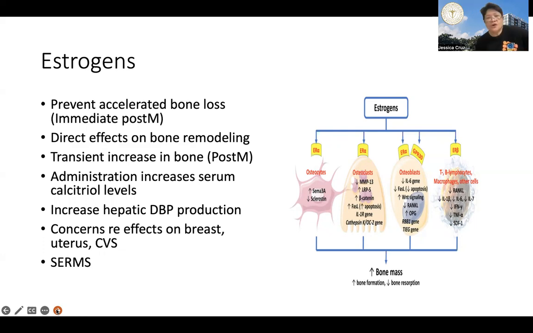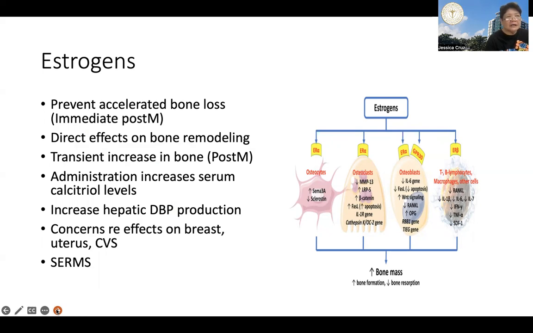No? So estrogens are believed to have a direct effect on bone remodeling. No? And it is believed that the estrogens reduce the bone resorbing action of parathyroid hormone. No? Administration of estrogen brings about an increase in calcitriol levels in the blood, no?